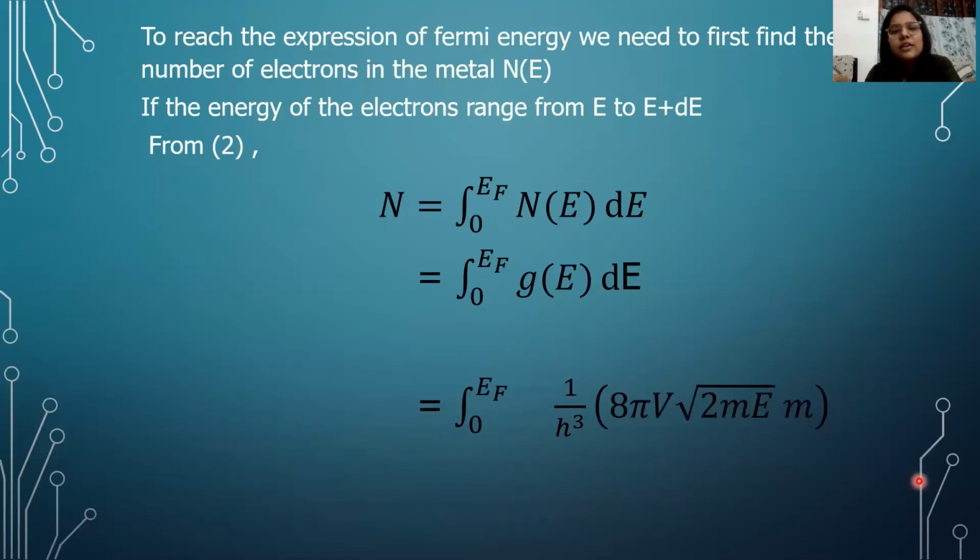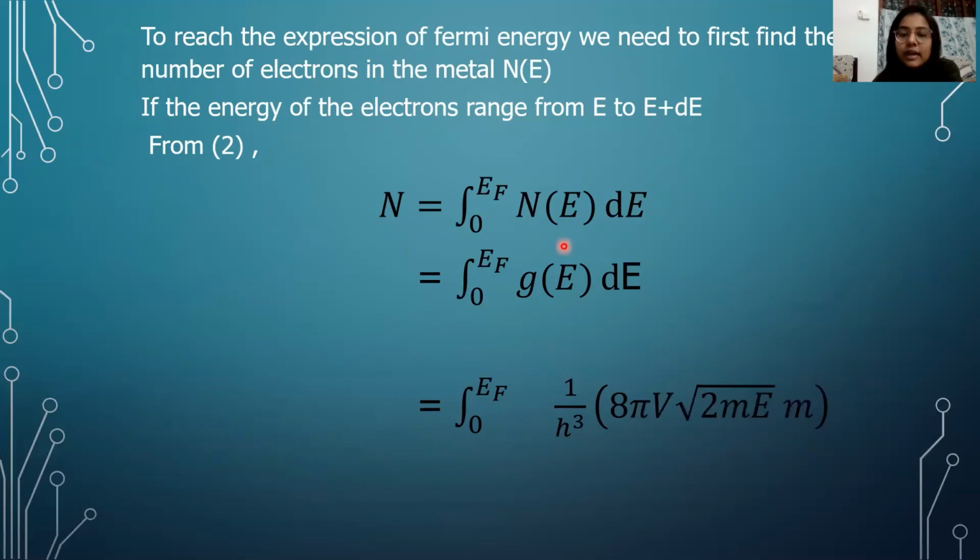Suppose that the energy of the electrons ranges from E to E plus dE. Then the total number of electrons N will be, because in this case we are varying the temperature, like temperature is 0 Kelvin, so in that case we have seen that the energy levels are from the lowest energy level to the maximum energy level, which is the Fermi level, that is the Fermi energy level. So we have to integrate from 0 to the Fermi level n of E dE.